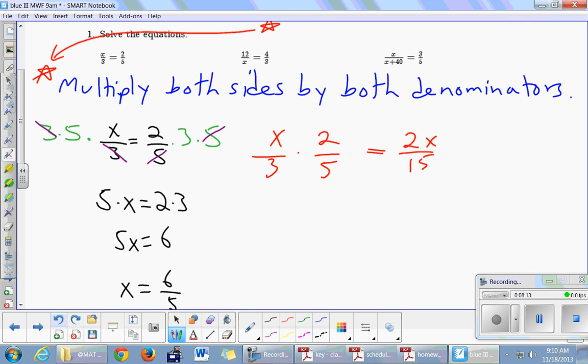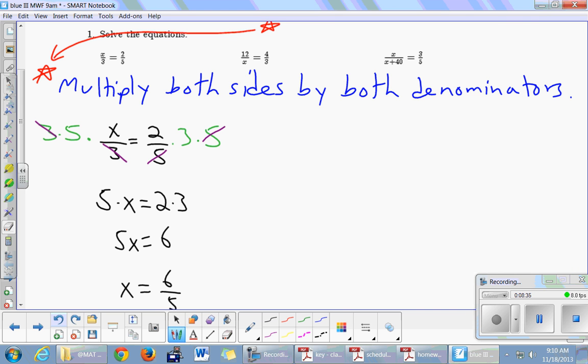A lot of people know how to multiply fractions, then they learn cross multiply, and as a result, they forget how to multiply fractions. So again, I'm not a fan of cross multiply. I'm not going to use it. I'm just going to say the same blue phrase over and over again: multiply both sides by both denominators. All right? If you like cross multiply, do it. But I'm not going to use that phrase.